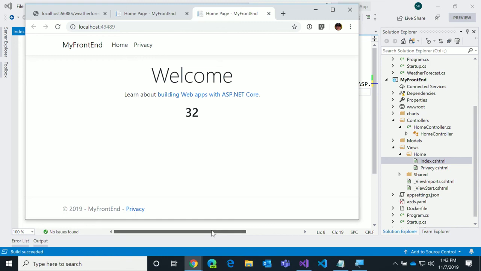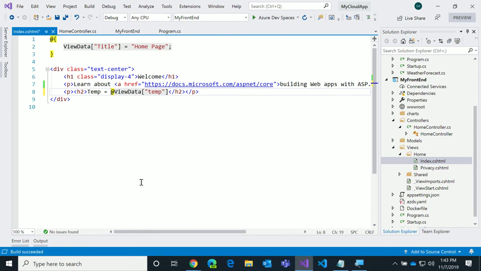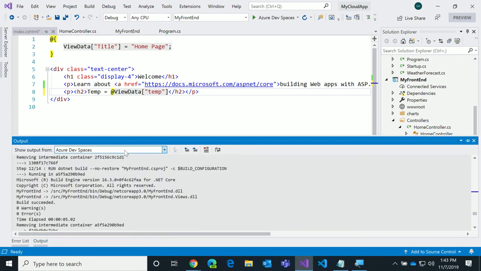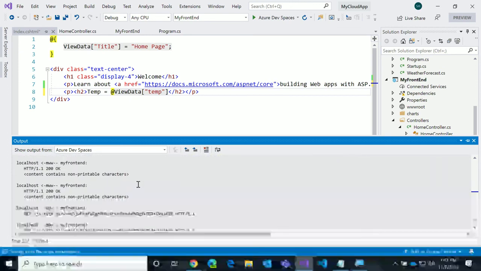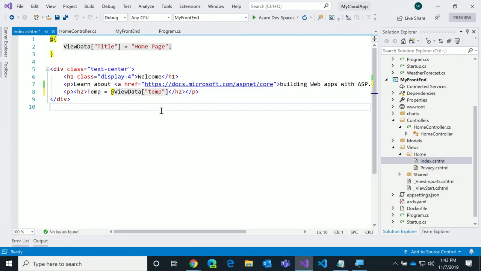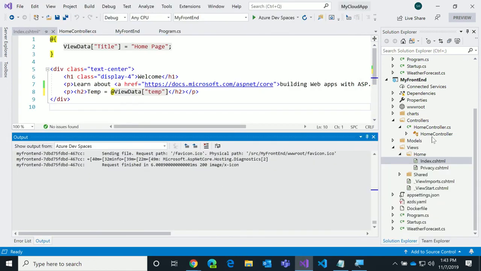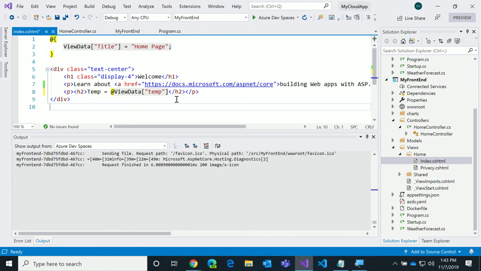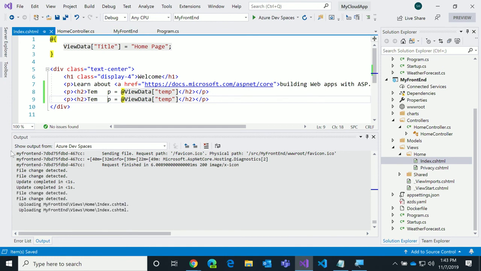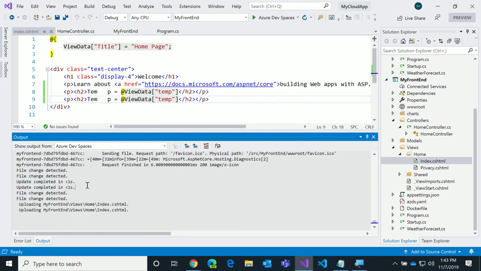I didn't save it yet. So let's go look at the output of the app real quick. I made the change to the file. Oops, I need to pin this. What should happen if I change the stuff here and save it? I don't know why it doesn't. You hit Control D or something. There you go. File change detected, updated, completed in 1 second. File change detected, uploading the views.